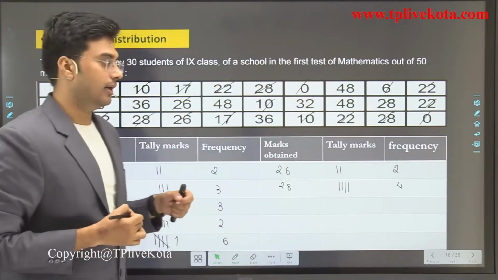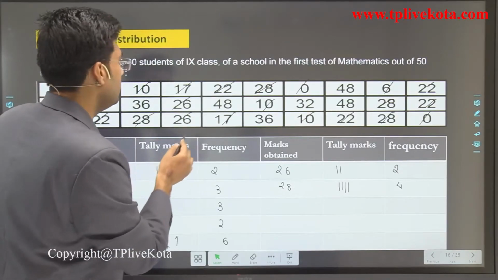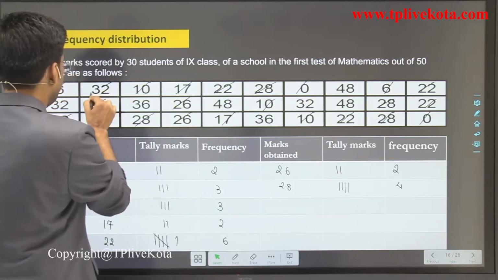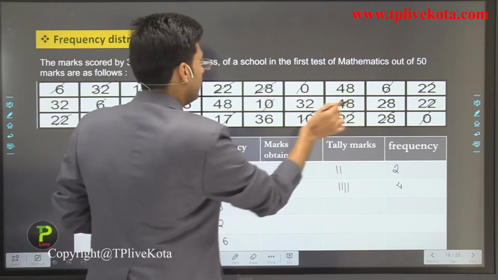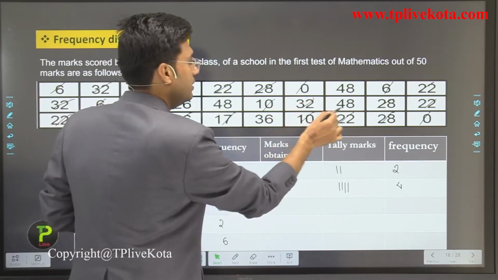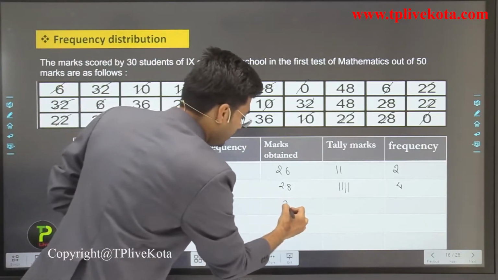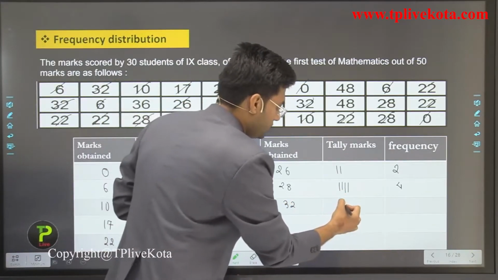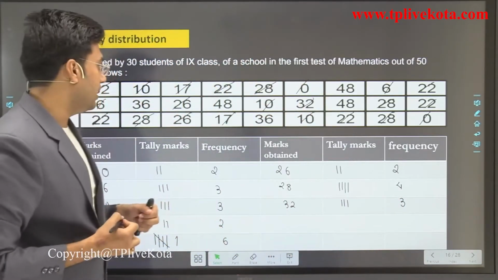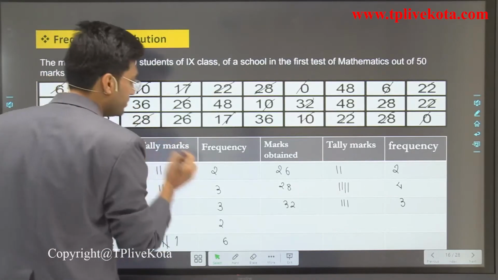Okay. Now after 28, the next is what? After 28, the next is 32. So 1, 2, 3, only 3 students. So 32 was got by 3 students. Okay. Now after 32, the next is 36. So how many students got 36?